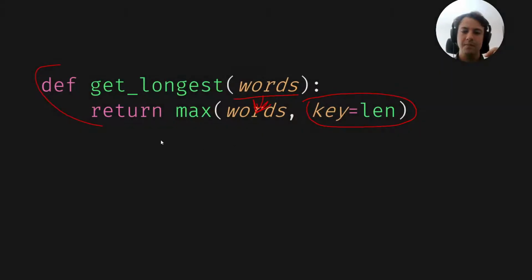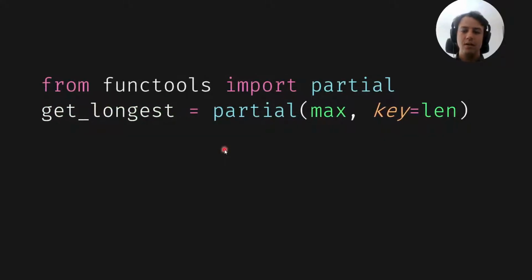Sorry about that. So the point of this function, the point of this definition was just to insert the arguments in the max. And so what we can do is we can actually use partial for that, because that's what partial does. Partial fixes this in the signature of max, and then we just provide the words. So these were all of the things we did.